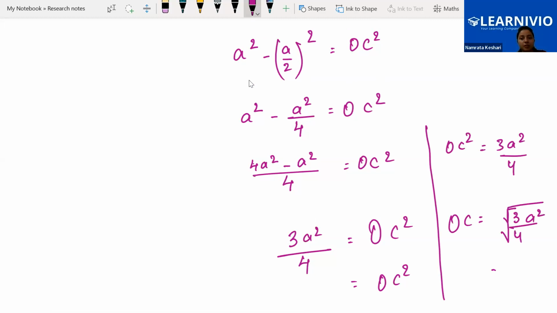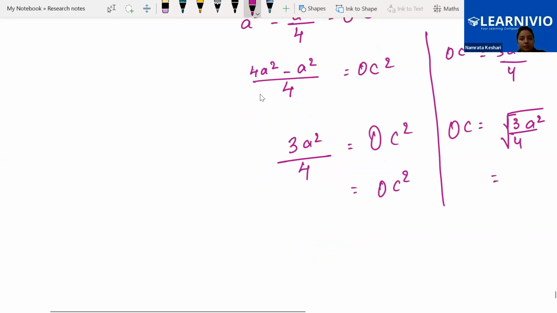Is it possible to take out any term from the square root sign? No, ma'am. This A square, A will not come out. Ma'am, it will. I said root 3 upon 4A square, the way I have written. Only A will come out. A square will not come out. A will come out. Upon 4, that means 2 will come out.